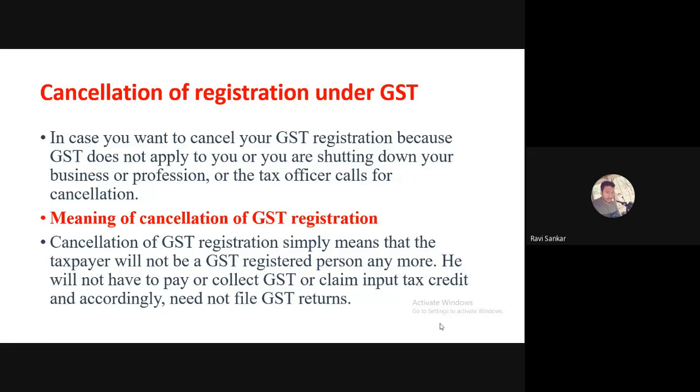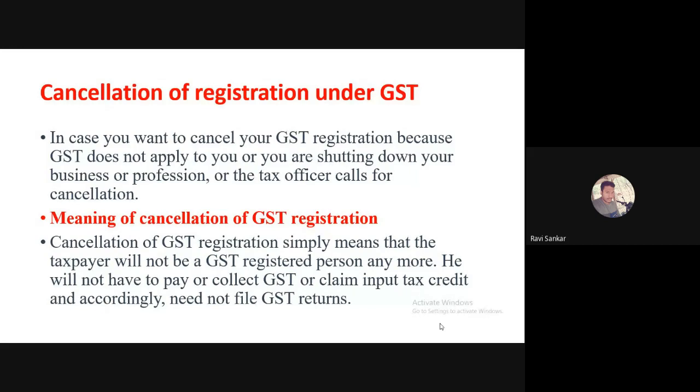GST does not apply to you because the maximum limit, the aggregate turnover of your business, is less than 20 lakhs. In that case, you can cancel the registration. Or you are shutting down your business or production. That means you are closing down your business. You will no more do the business. You will no more do production.